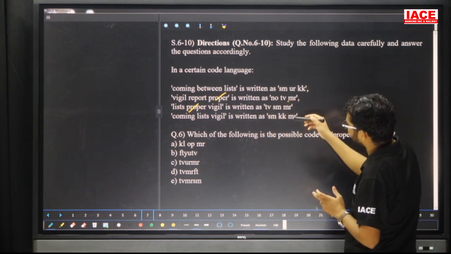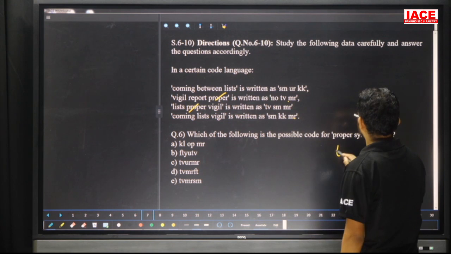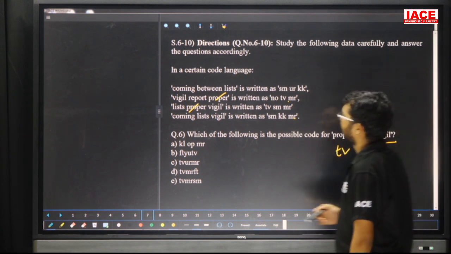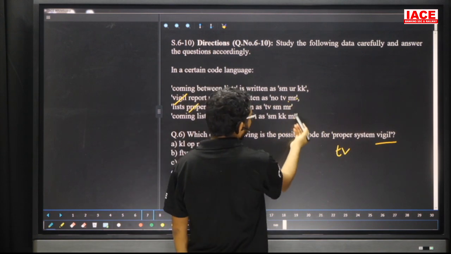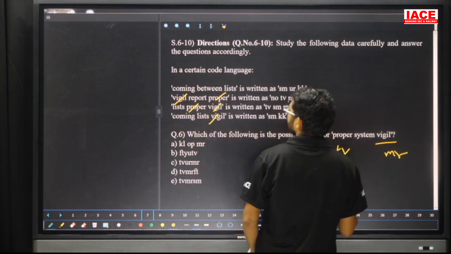But MR is present in here also, which means no chance. Then the answer is what? Here, TV. Next one, take whistle. Here whistle, here whistle. Then MR. That means one is what? MR. System. Next one is what?